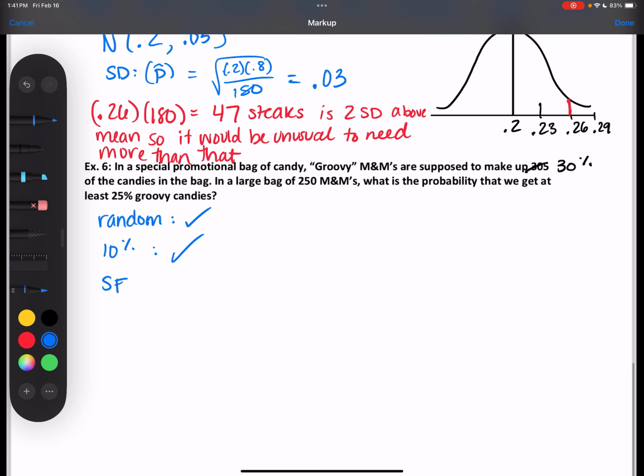Success failure. So n times p would be 0.3 times 250. I wrote it backwards, so I'll just write this one backwards for consistency's sake.